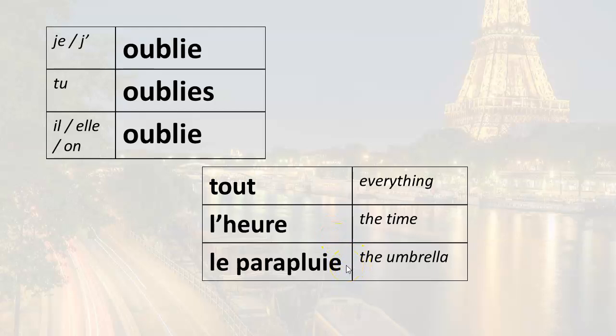She forgets the umbrella. Elle oublie le parapluie. One forgets everything. On oublie tout. One forgets the time. On oublie l'heure. One forgets the umbrella. On oublie le parapluie.